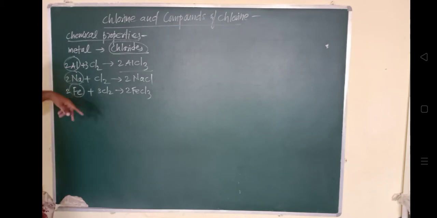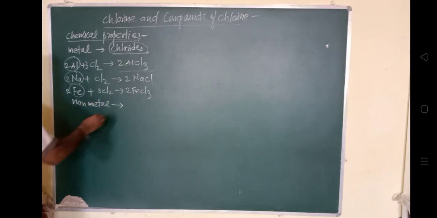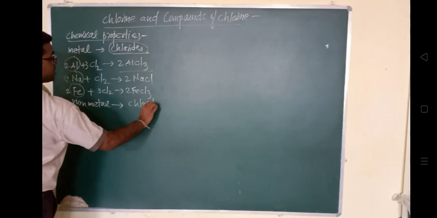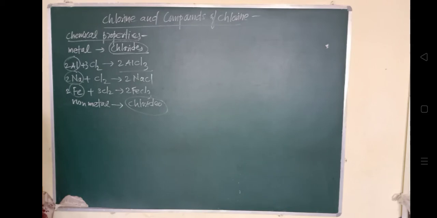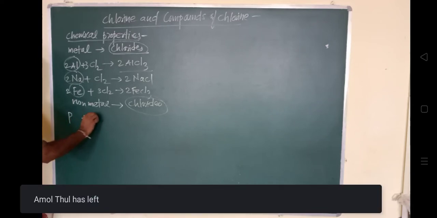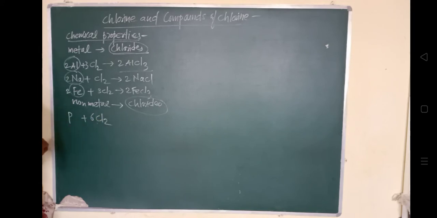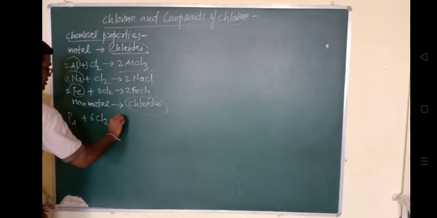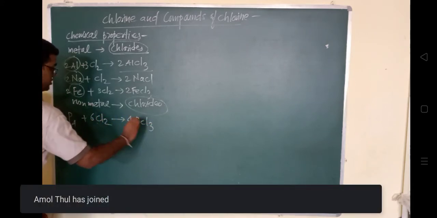Now when it is reacting with non-metals, there also it will form the chlorides. It is the same pattern, chlorides will form. Non-metals like phosphorus, sulfur. Phosphorus के साथ जब ये react हो रहा है, phosphorus chloride is formed: P4 plus 6Cl2 gives 4PCl3.